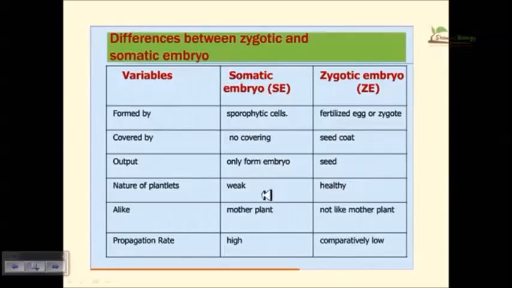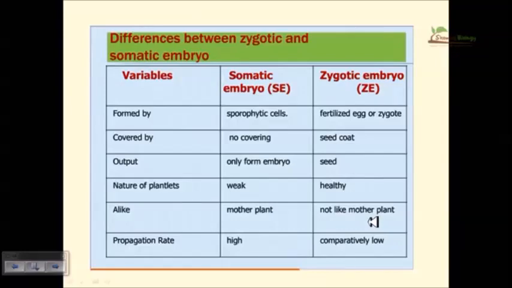Somatic embryo is very weak because it is just an embryo, so it is very weak for taking care of itself. But in case of zygotic embryogenesis, it is coated with seed and all these things, so it is healthy and nourished, and it is also stress resistant. Somatic embryo is just like the mother plant, but a zygotic embryo is not at all like the mother plant all the time, because it's a mixture of mother and father genotypes. The phenotype expression as well as the genotype expressions can vary. But the somatic embryo is just like the mother plant.